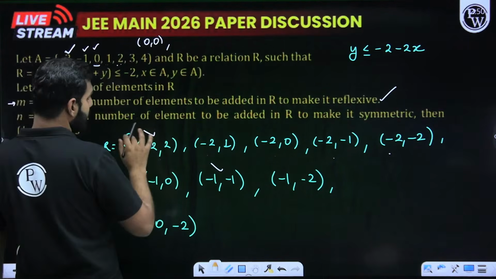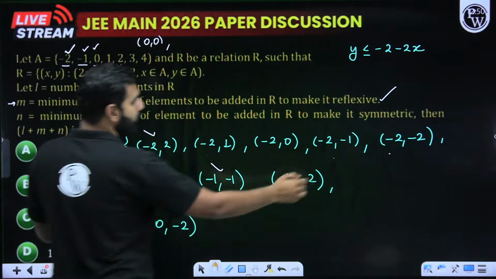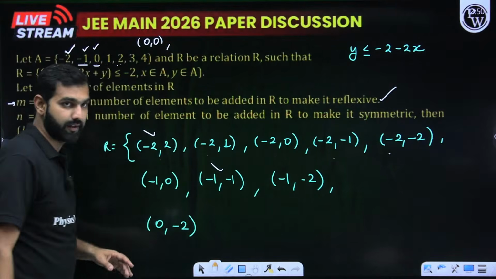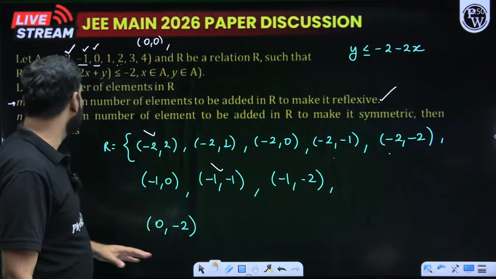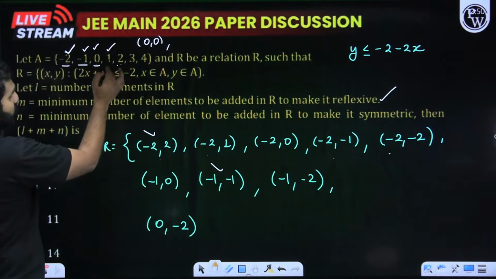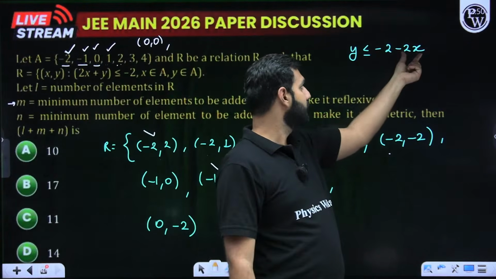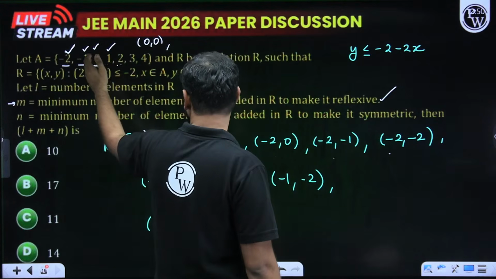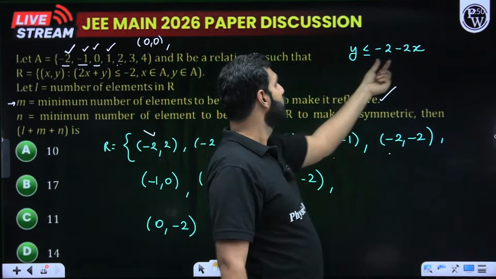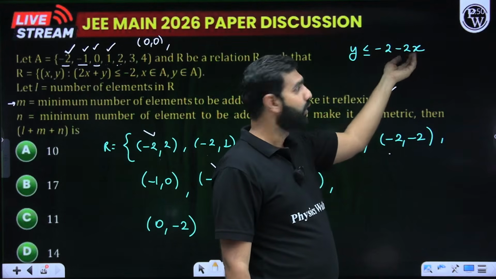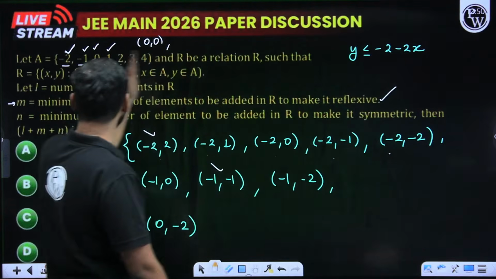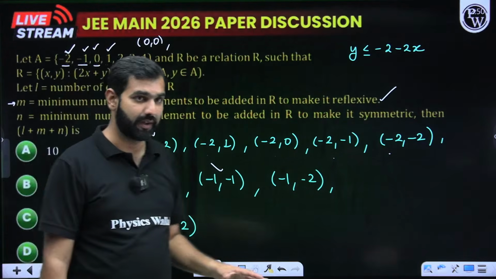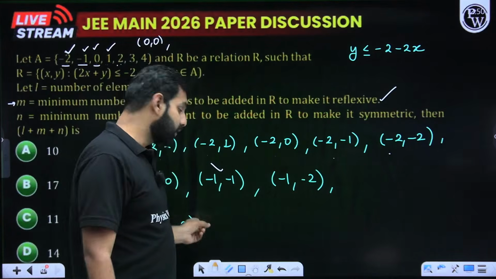I doubt it, because, as you've seen, with -2 these many pairs were created, with -1 these pairs were created, and with 0 only one pair got created. Had I proceeded further, if I start with x as 1, then this will be -2, -2 is -4. So y should be less than or equal to -4, which means there is no such number. So for further values of x, I won't be seeing any pairs. I hope you understood my point very clearly. That's why I stopped here.